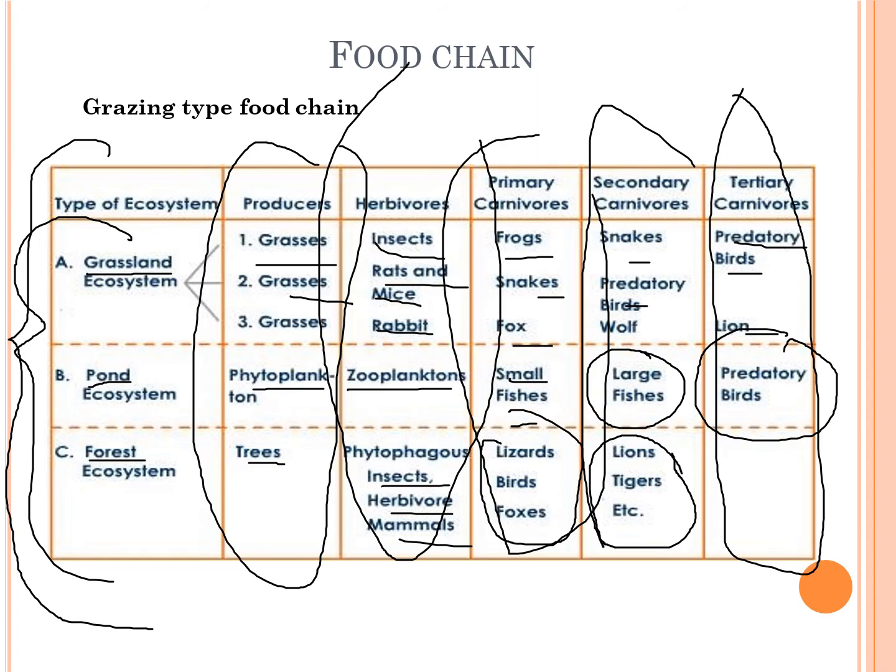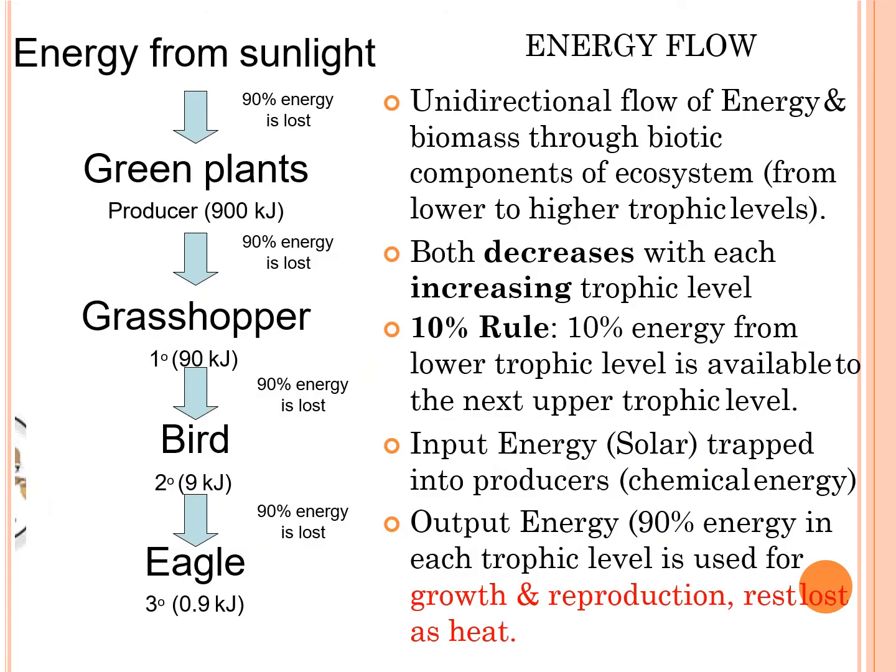So moving on from there, let's talk about energy flow, which is the most important thing that happens in a food chain, in any particular food chain that exists.